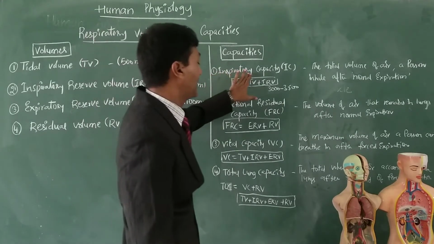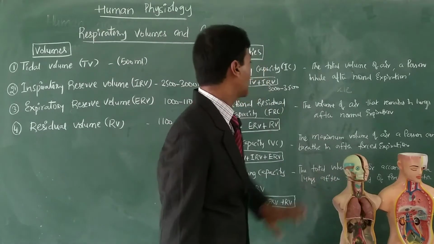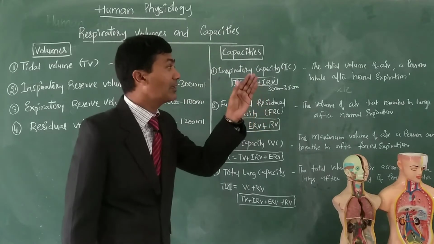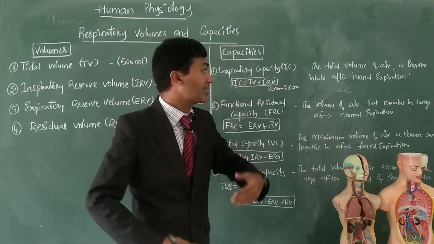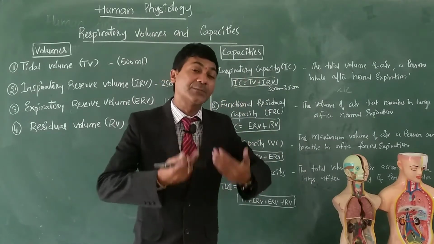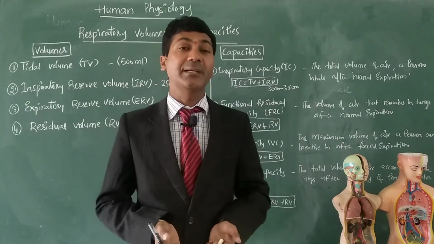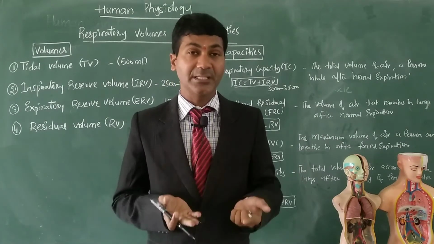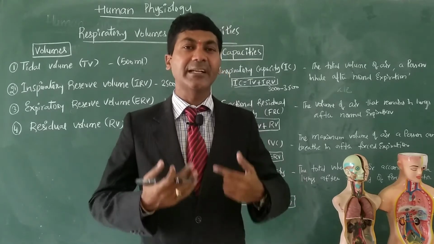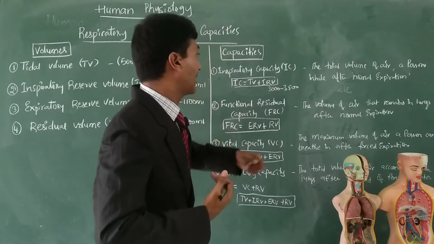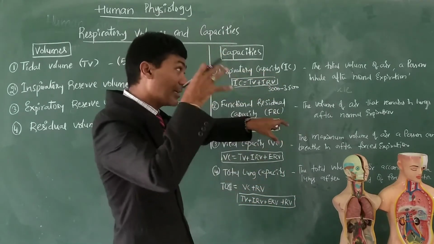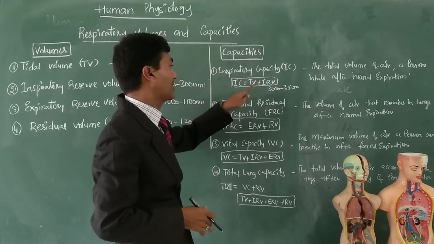Based on these volumes, we can determine the capacities of the lungs. The first one is inspiratory capacity. What is inspiratory capacity? The total volume of air a person can inhale after normal expiration. Normal expiration completed. My dear students, how much air can he take? That capacity of that person is known as inspiratory capacity.